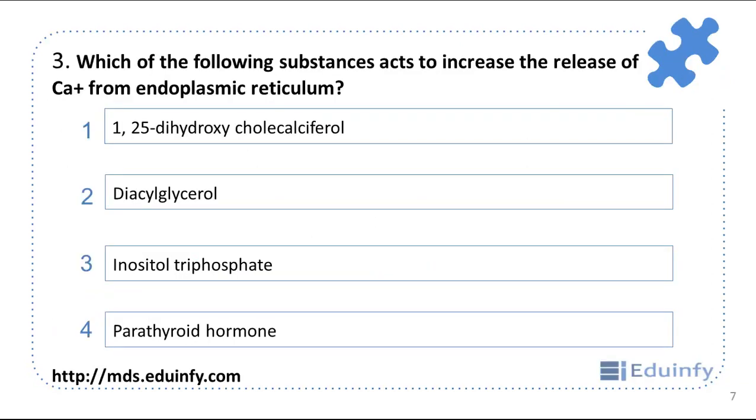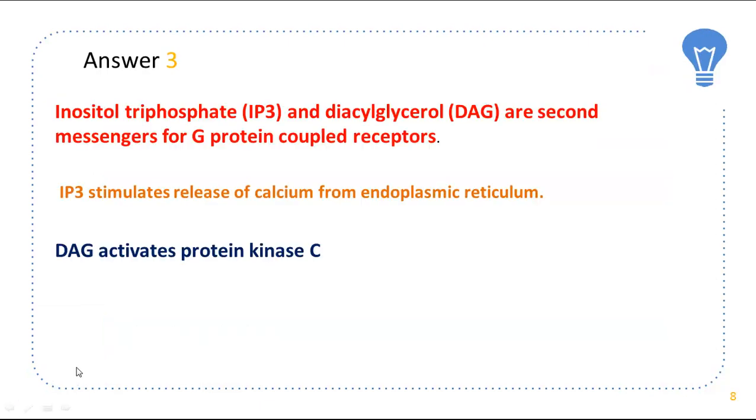Next question, which of the following substances act to increase the release of calcium from endoplasmic reticulum? Here the answer is inositol triphosphate. So IP3 or inositol triphosphate and diacylglycerol are second messengers for G protein coupled receptors. IP3 stimulates release of calcium from endoplasmic reticulum and DAG activates protein kinase.